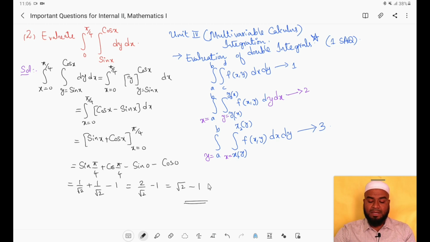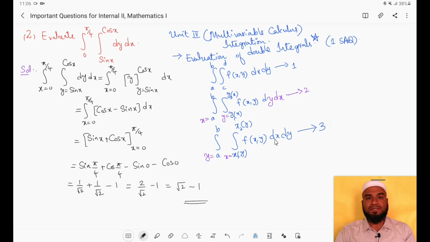As I told you, in evaluation of double integral, one question will be asked in the external examination. This is an important topic. 100% one SAQ will be asked from this. Three different possibilities we have to consider. First one is all the four limits are constants. In this, we can integrate first with respect to x or first with respect to y. We are going to get the same answer. If inner limits are in terms of x, we have to consider those as y limits and integrate first with respect to y. If inner limits are in terms of y, we have to consider those limits for x and integrate first with respect to x. So this is the procedure we have to follow.